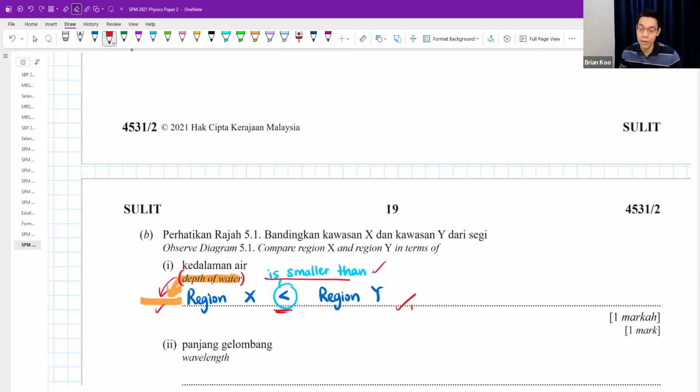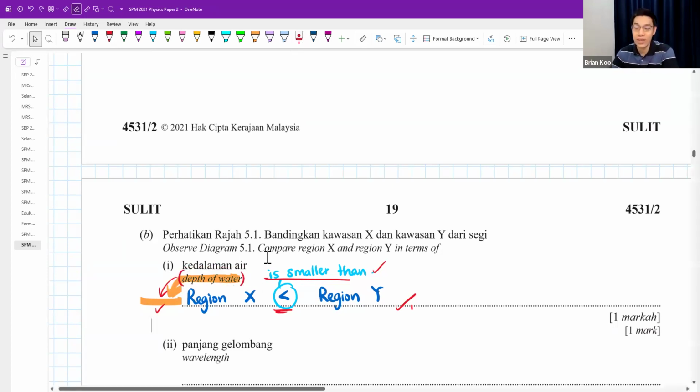Whether you copy the depth of water or not in a structure question is fine. You want to copy, you copy. You don't want to copy, you just write like that, also fine. Why? Because the question is right on top. But for essay questions later, you will see I will copy. In Section C later, there is one comparison question also. You must copy. For essay questions, you must copy.